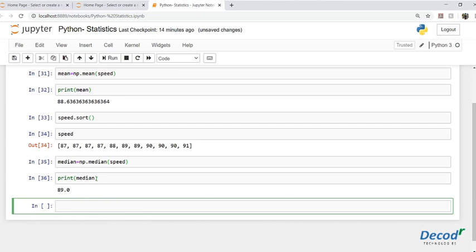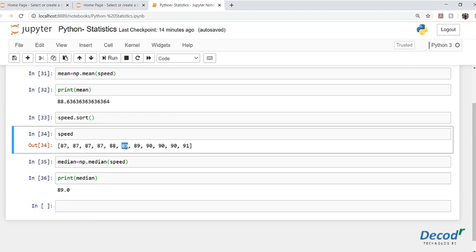Now, what exactly is a median? It is the middle number in a given set of numbers. So here 89, where you can see 89 here. Since there are 11 numbers, to find the central number, we add 1, that is 12, and divide by 2, that is 6. So the sixth number, which is 1, 2, 3, 4, 5, 6, 89. So this 89 is the median.